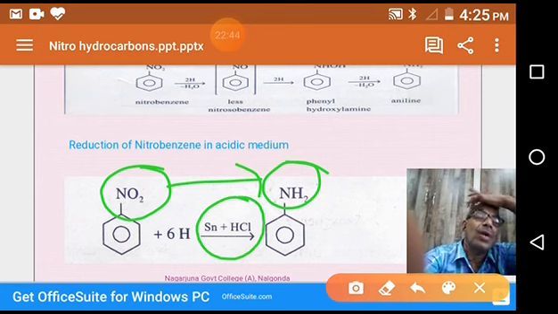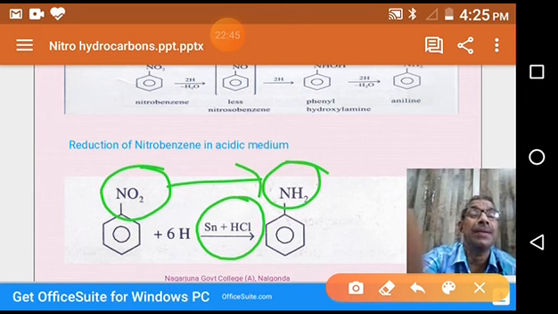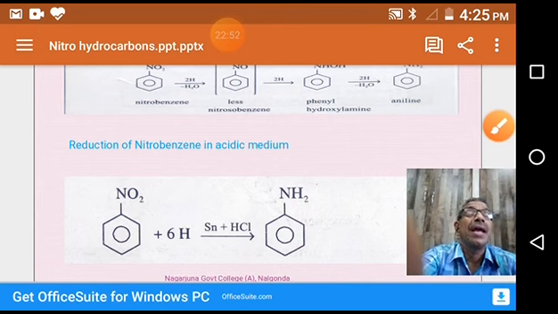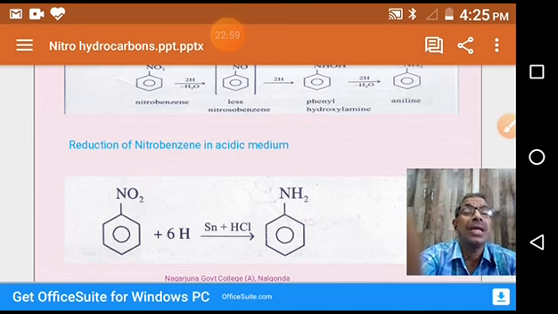So once again, nitrobenzene, when it reacts with tin and HCl, gives aminobenzene, since it is a reduction reaction. In acidic medium, when nitrobenzene reacts with any reducing agent, it gives aniline. This is one type of reduction reaction.